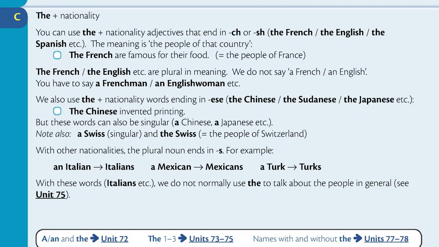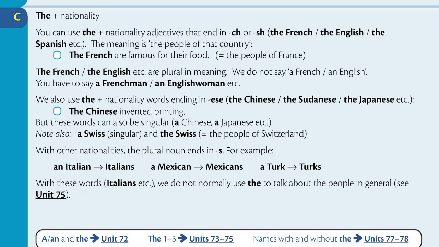Section C. The plus nationality. You can use the plus nationality adjectives that end in ch or sh: the French, the English, the Spanish, etc.